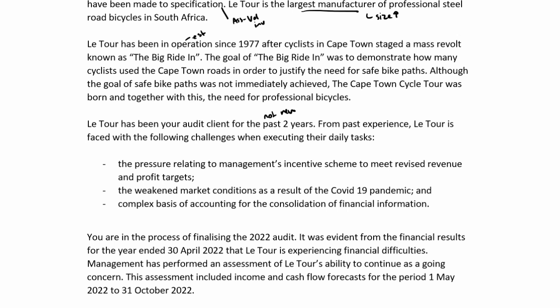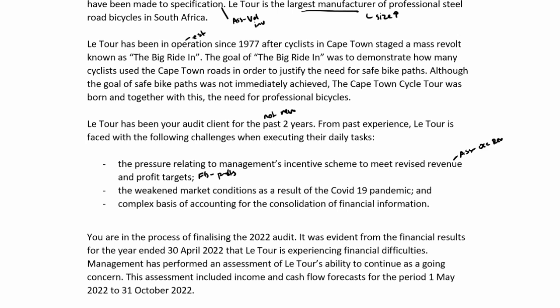From past experience, Latour is faced with the following challenges when executing their daily tasks. The pressure related to management's incentive scheme to meet revised revenue and profit targets. So we've got pressure here, which could result in assertion level risk with regards to your occurrence of revenue if they create fictitious revenue because there is incentive. And profit targets, so financial statement level risk here because of these incentives and pressures to meet targets.